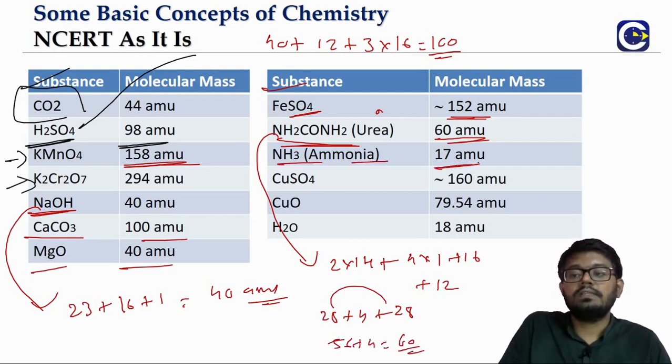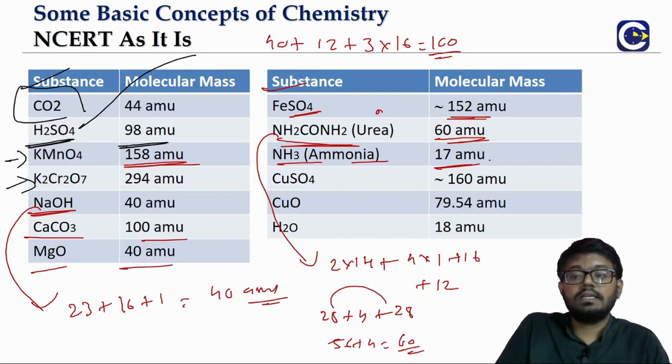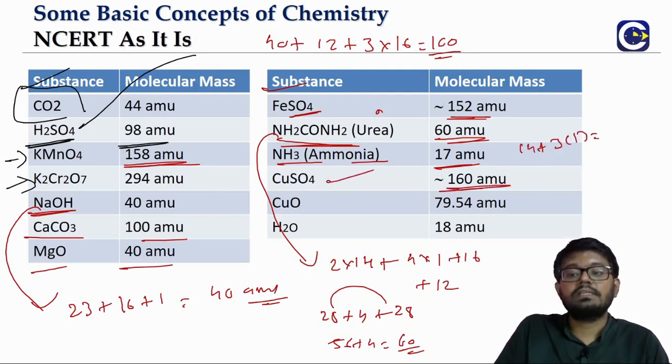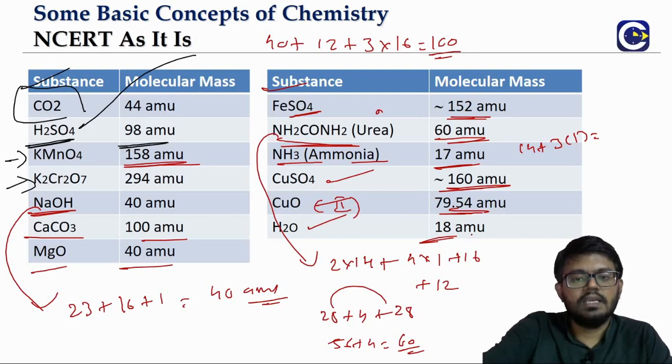Ammonia, we will see this also very often in our stoichiometry analysis. 1 nitrogen and 3 hydrogens, 17. Copper sulfate, 162. Copper oxide, we call this copper 2 oxide because the oxidation state of copper is 2, 79.54. Water, we have seen this already, 18.